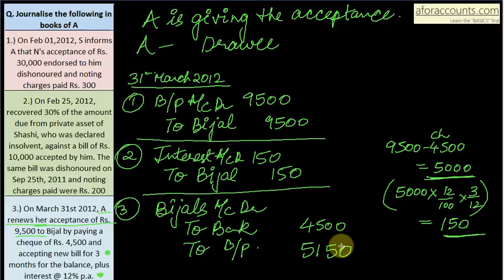And Bijal's amount total 9,650. And how did it come? Total bills amount was 9,500 plus 150 interest you calculated, 9,650. So this is all for the solution presented to you by aforaccounts.com.